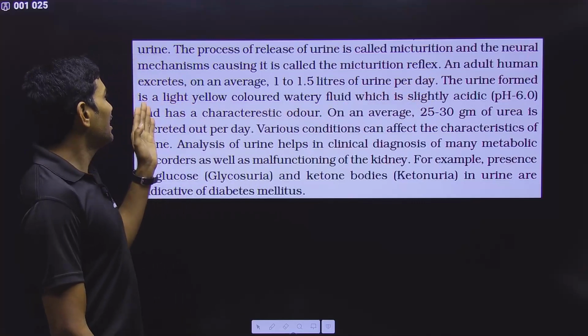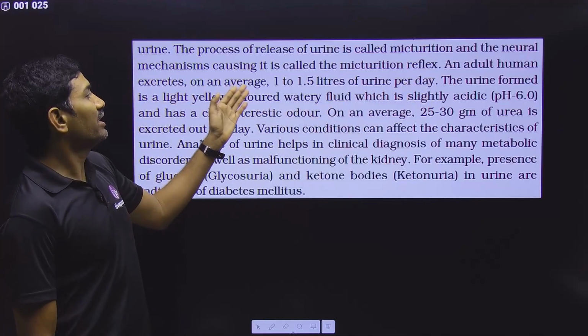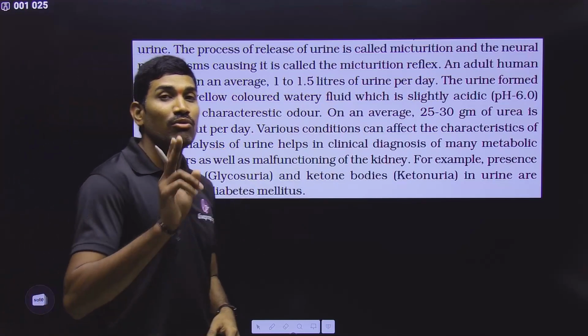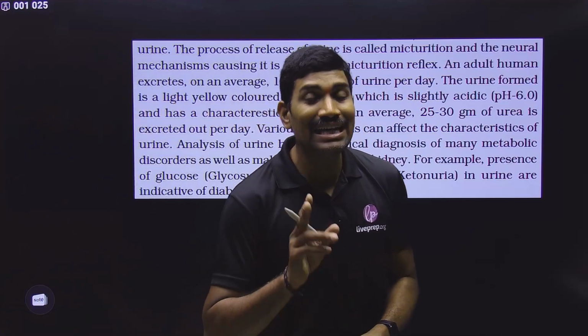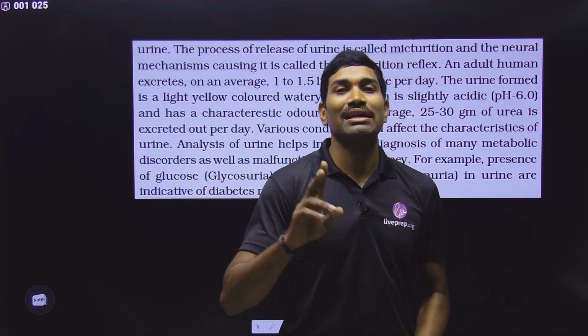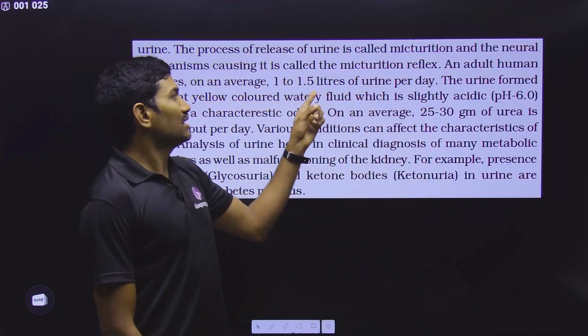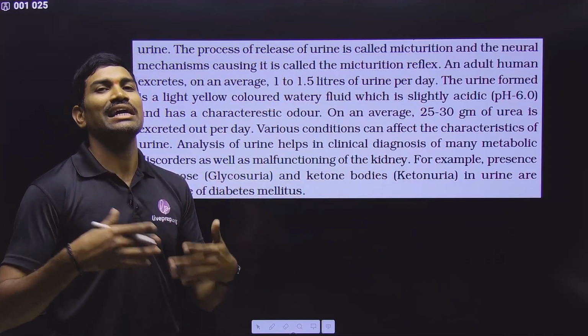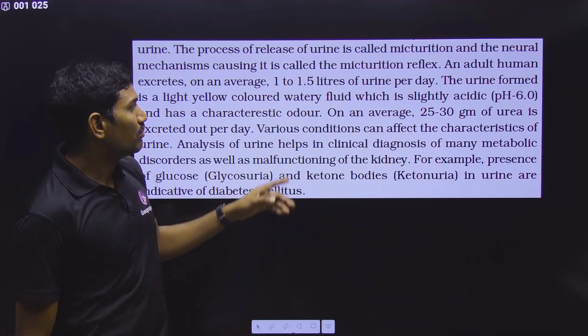An adult human excretes on an average 1 to 1.5 liters of urine per day. Even though 180 liters per day of filtrate is formed, still just 1 to 1.5 liters of urine is produced. That means approximately 99% is reabsorbed back.